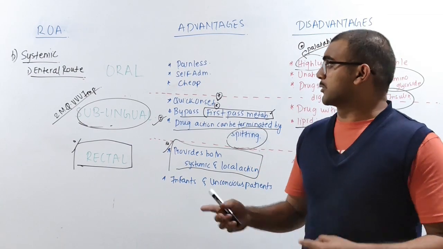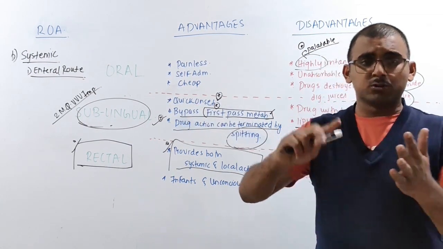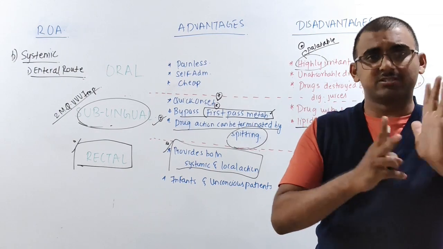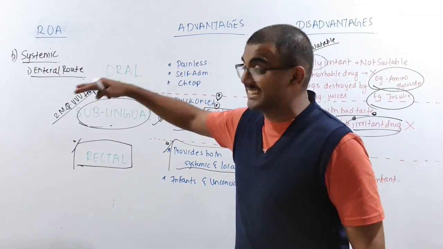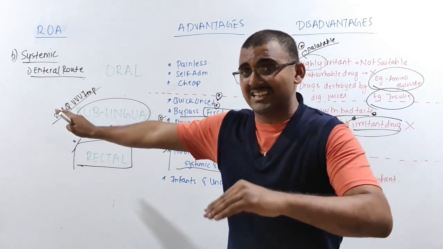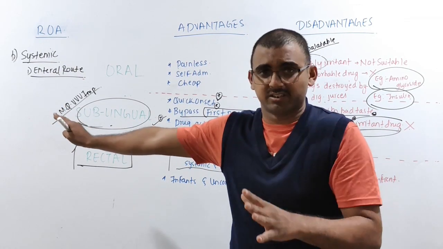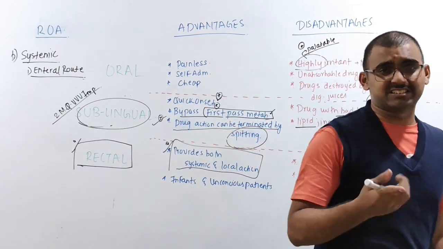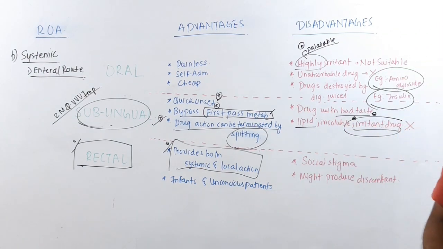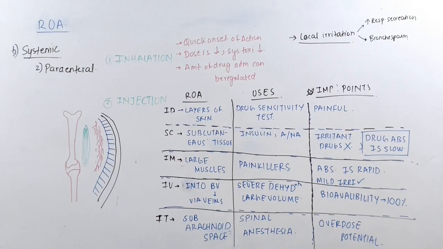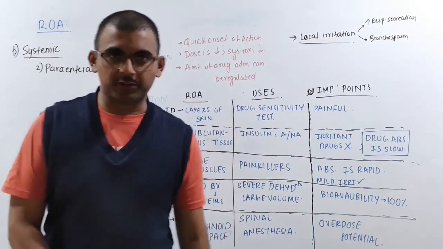Now we discussed local, and we discussed systemic. In systemic, we studied the enteral route, that means through the GI tract, whatever drug we can administer. Now let's go for the parenteral. Let us understand what the parenteral route of administration is. So now let's start to discuss your parenteral route of administration.